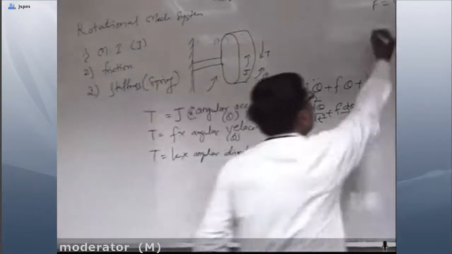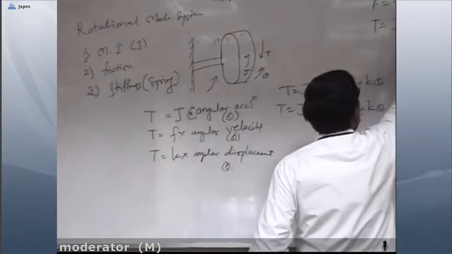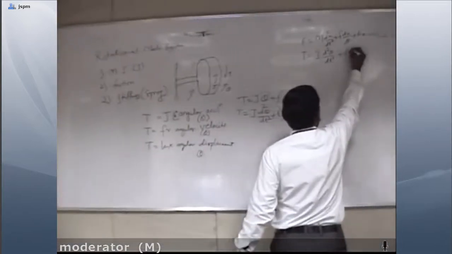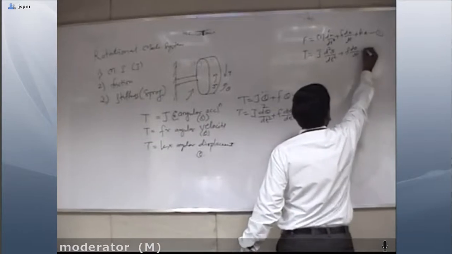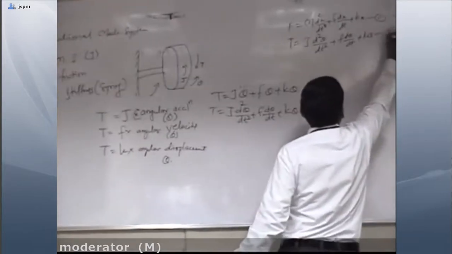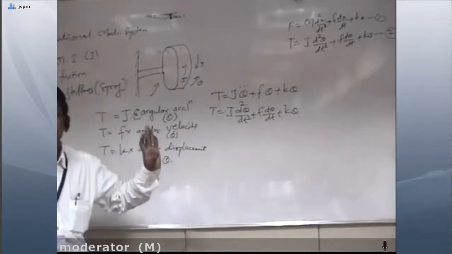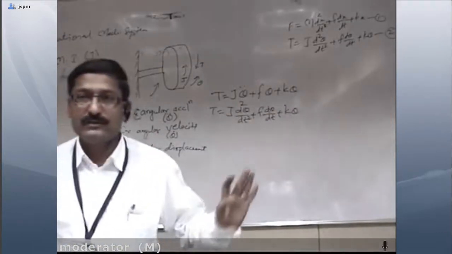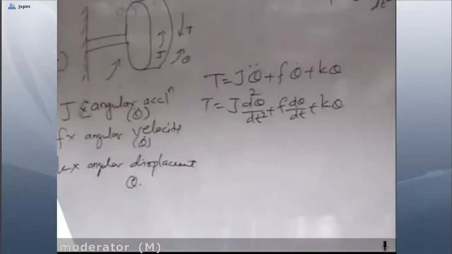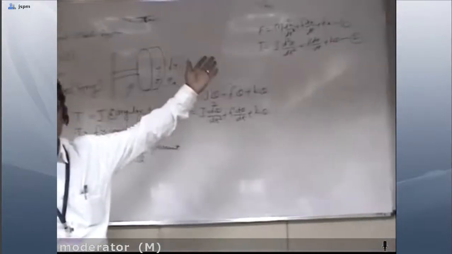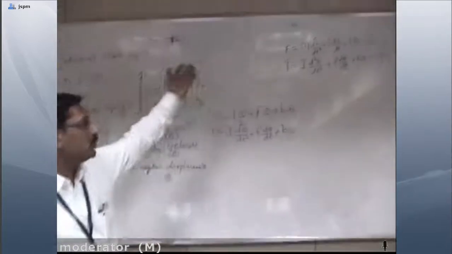So again I will write over here T is equal to J d square theta by dt square plus f d theta by dt plus k theta. This is equation number 2. Now we have finished the mechanical systems, both translational and rotational. We have found out their mathematical models or mathematical equations or Laplace equations of both systems.